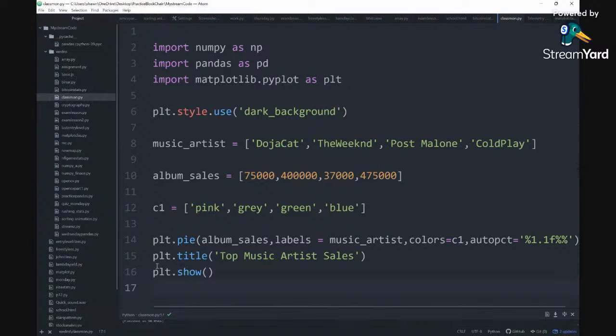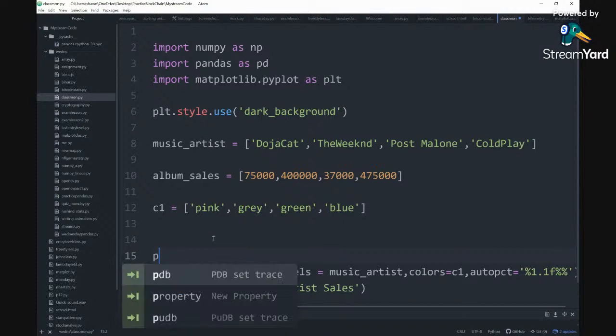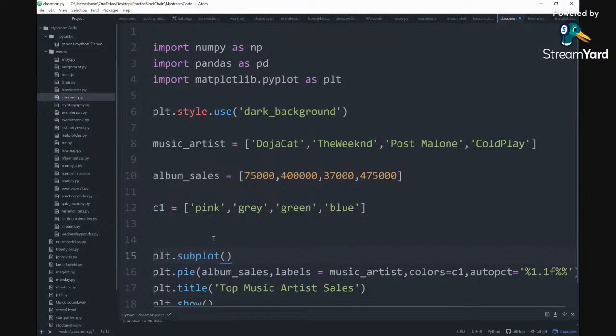So what we're going to do is plt.subplot, and the subplot is going to represent which row we're going to put the graph on, which position we're going to put the graph on, and how many graphs you're going to have in that figure.